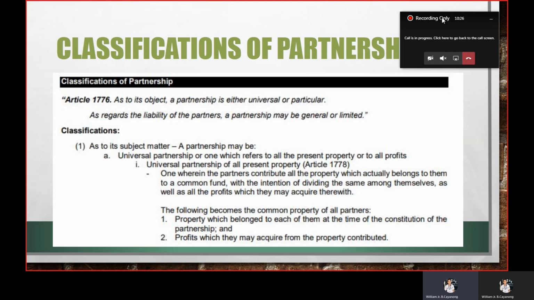But the profits of those properties that are included in lucrative title are included. So ang property na yun is hindi included even if stipulated. But the profits of those covered by lucrative titles may be the object or may be contributed if it is stipulated.